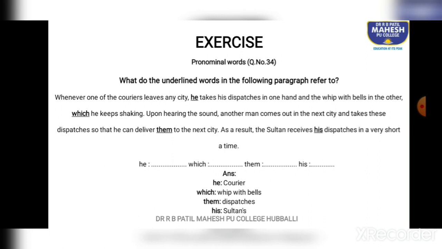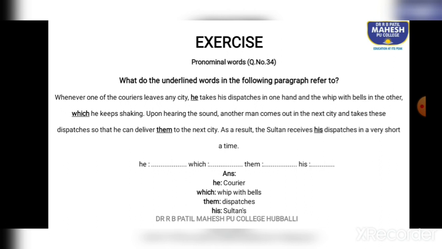Courier is a person who delivers messages or goods. So, courier is he, which refers to whip with bells. Them refers to dispatches, and his refers to Sultan's.